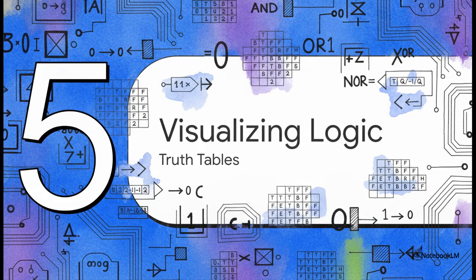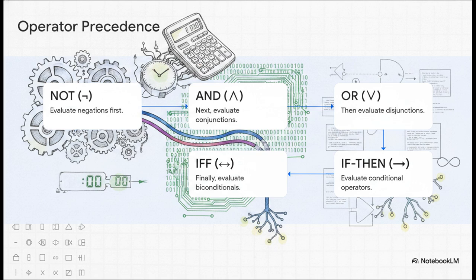Section 5. Visualizing logic, truth tables. Because propositional logic can get highly symbolic and visually complex really fast, we need a reliable, structured way to map out these combinations. Truth tables become absolute lifesavers here. But before we map them, we need some ground rules.